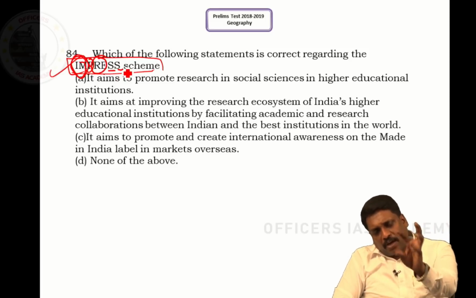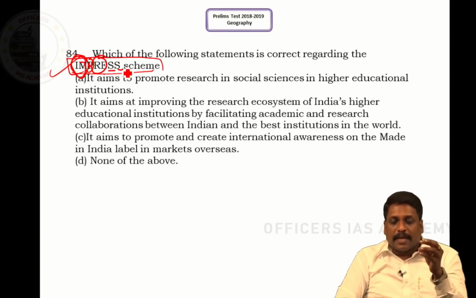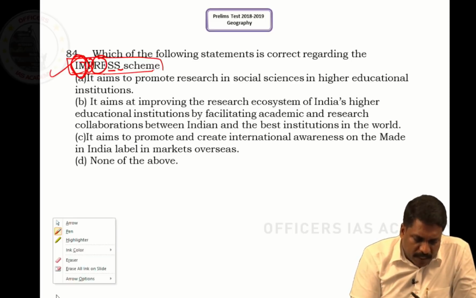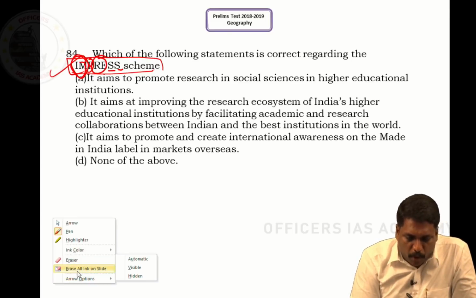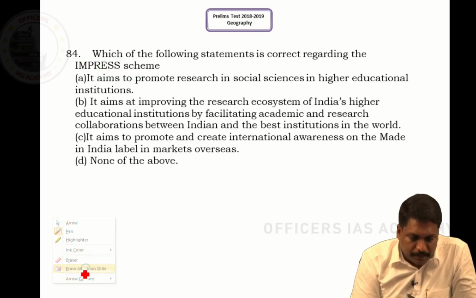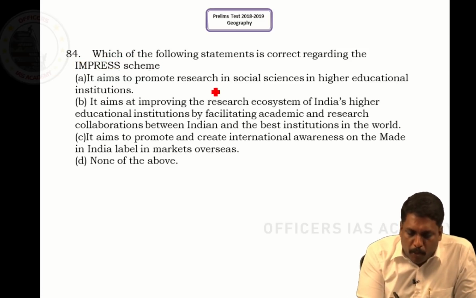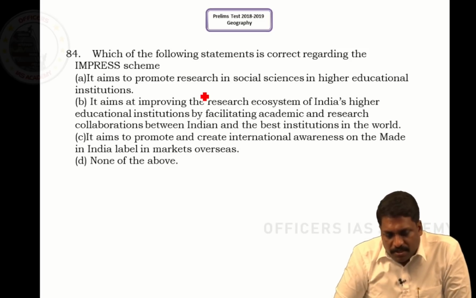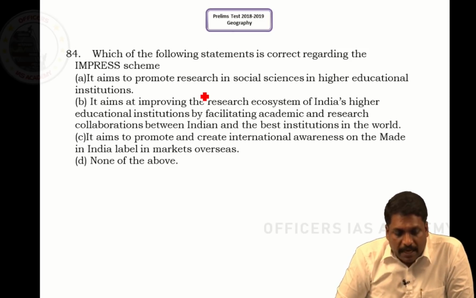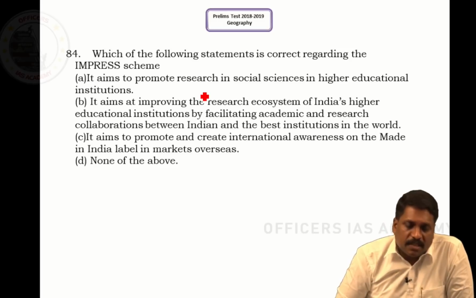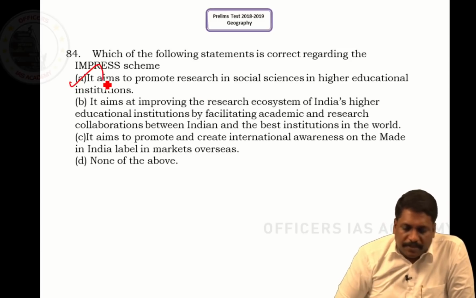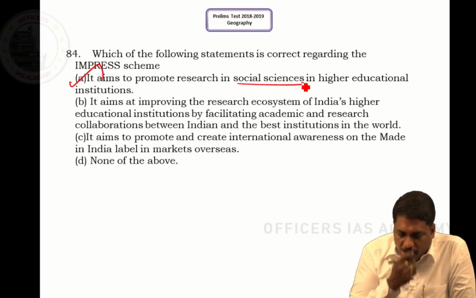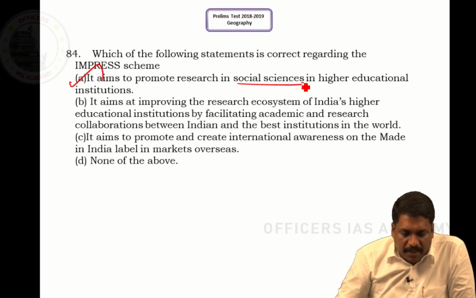So with this acronym, you may identify the best description for this scheme called IMPRESS. It says it aims to promote researchers in social sciences in higher educational institutions. There itself you got the answer. The answer is A, sir.